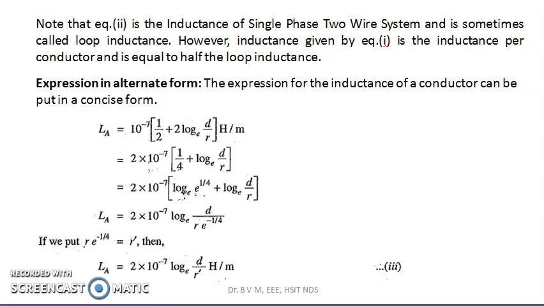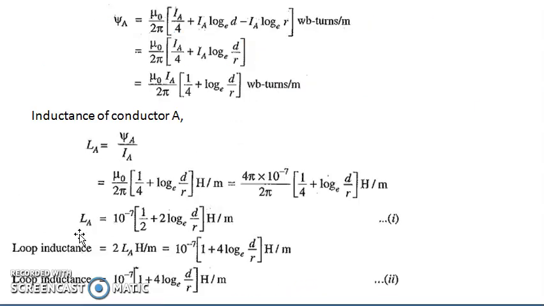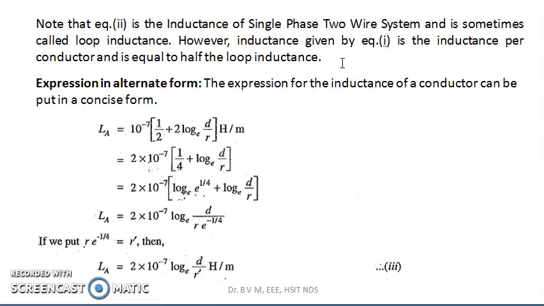This is the inductance of a single conductor and this is the inductance of a loop conductor. Okay. So this is about inductance of a single phase 2-wire transmission line. Okay. The same can be expressed in other form also.